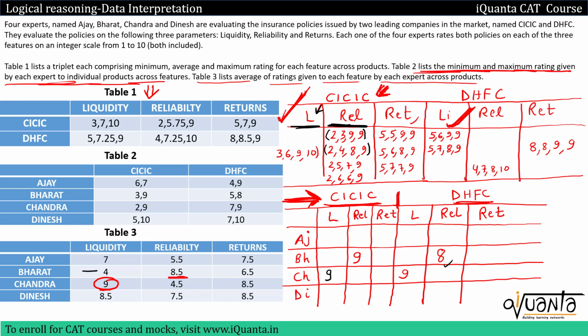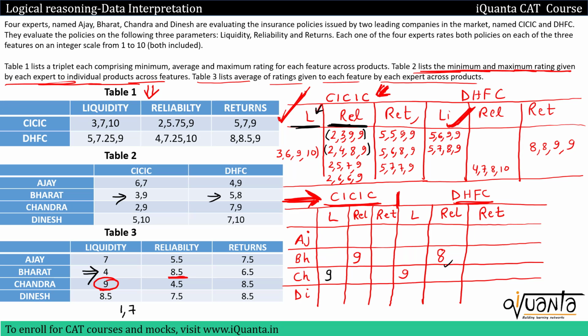Now if I again talk about Bharat here, he has given average rating 4 in liquidity. So his sum of ratings given to liquidity in both companies should be equal to 8. So if we come to this table 2 over here, I'll be checking the minimum and maximum ratings given by Bharat. For a sum of 8, what can be the possible pairs?